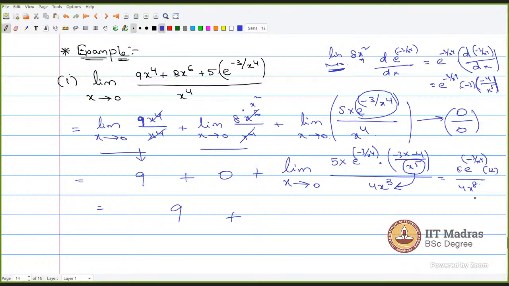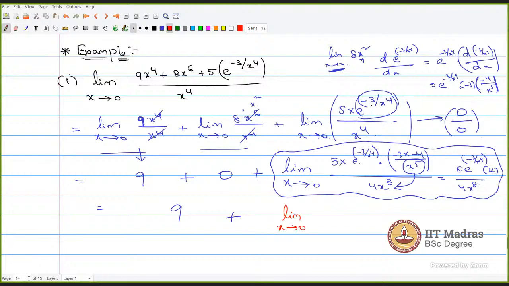Yes. So in these cases, what you have to do is slightly modify this in such a way that we get a determinate form. So look at here, how I will. What I will do is, I will bring this e to the power minus 3 by x power 4 to the denominator, and I will bring this x power 4 to the numerator. Now tell me, can I write the above expression like this or not? Yes.